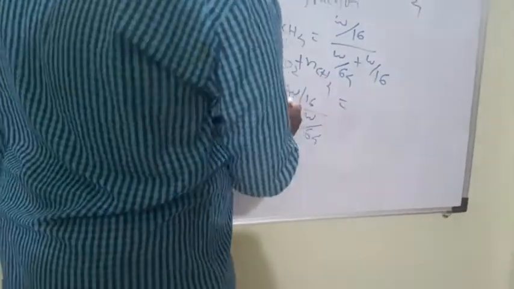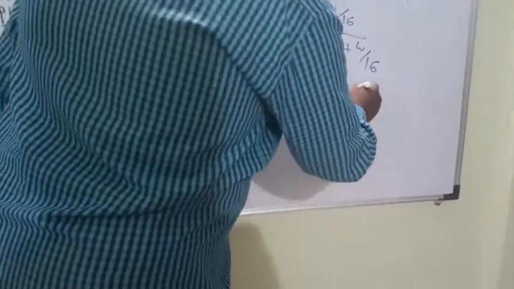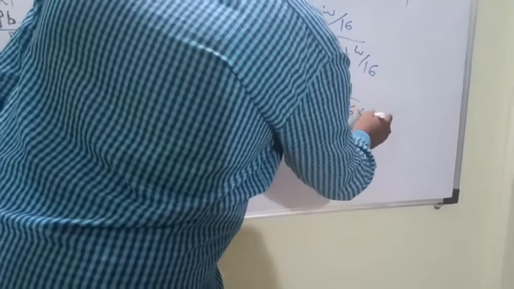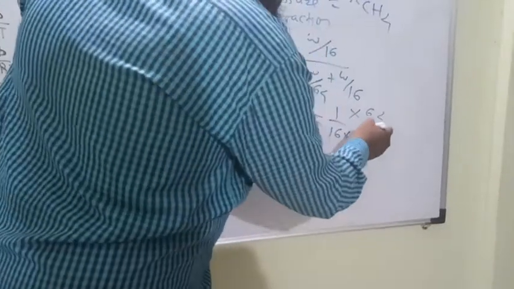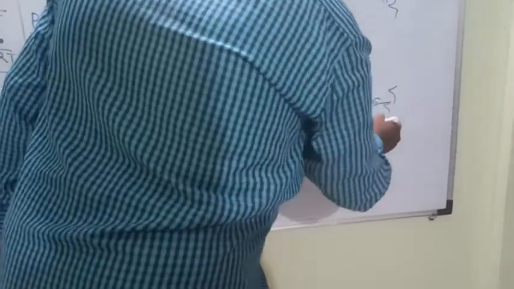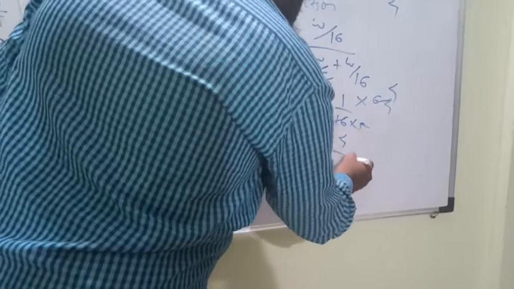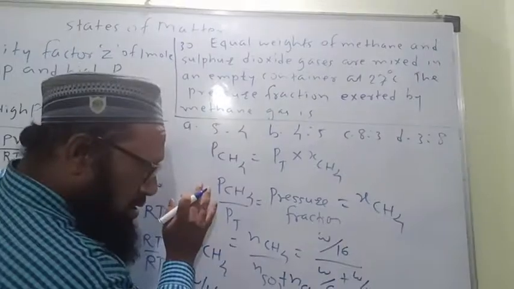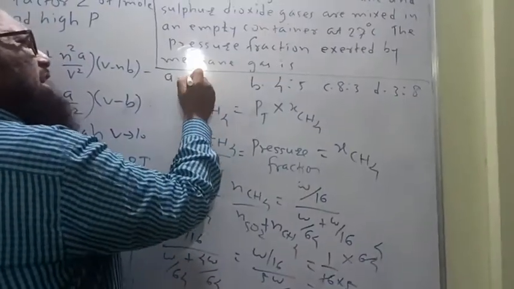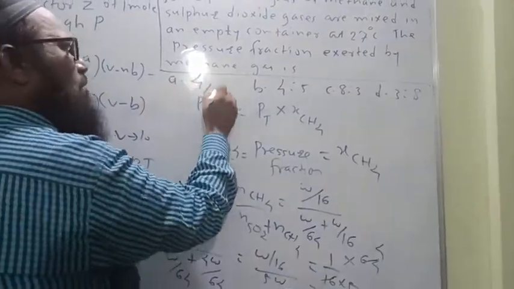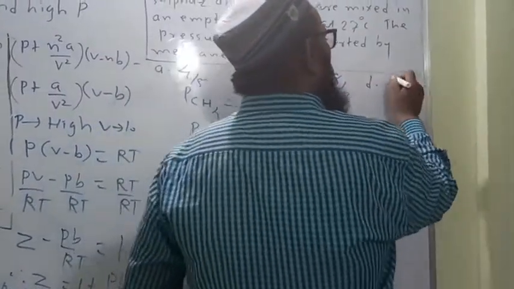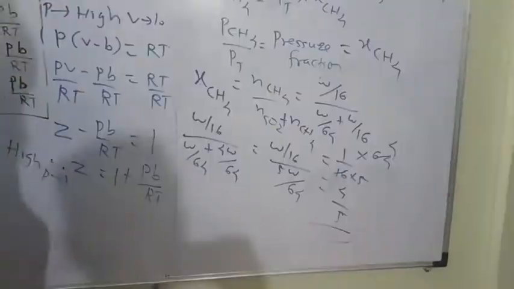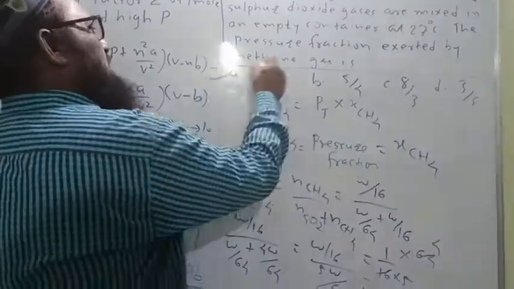W gets cancelled. We get 1 upon 16 into 64 upon 5, and 64 upon 16 is 4. What we will get here? 4 upon 5 is the pressure fraction. Here the options are 4 upon 5, 5 upon 4, 8 upon 3, 3 upon 8. What is the correct answer? 4 by 5. This is the correct option.